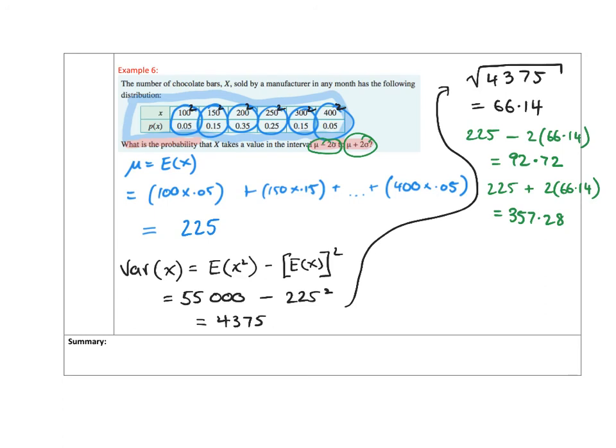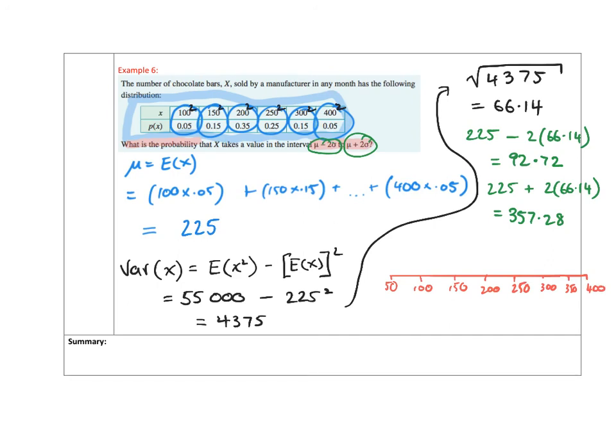The best way to model how we round this, I feel, is to start with a number line. So let's just bring up a ruler here, and we'll start with a number line. Suppose I've got 50, 100, 150, 200, 250, and we can go all the way up to 300, 350 and 400.